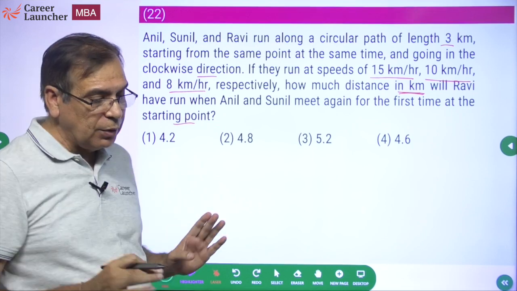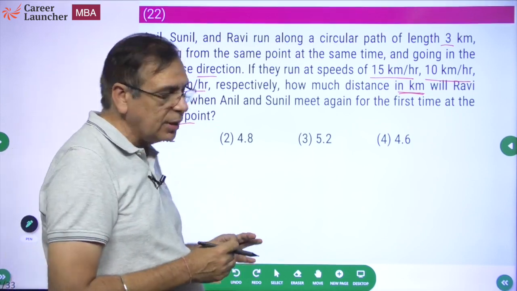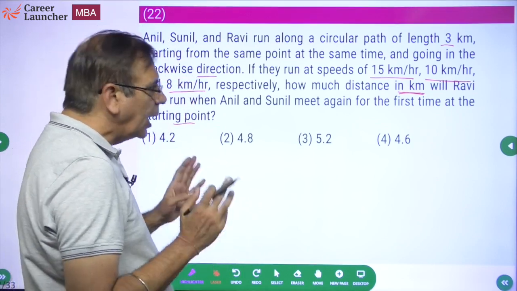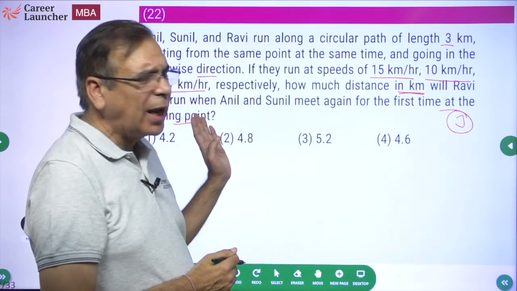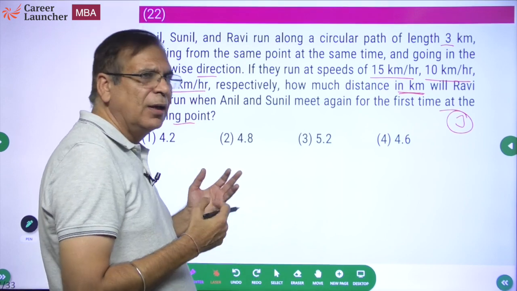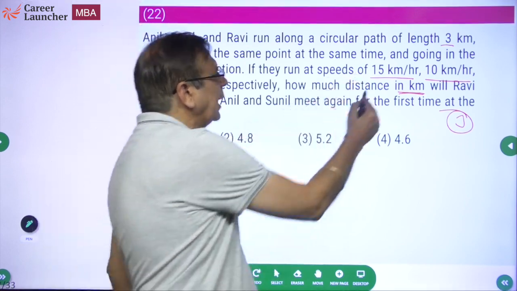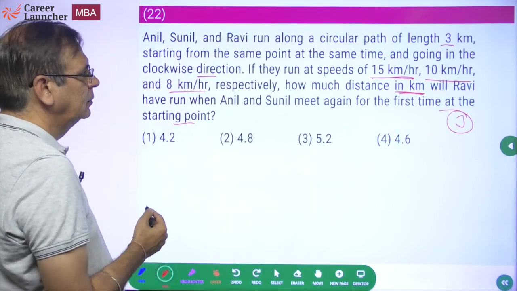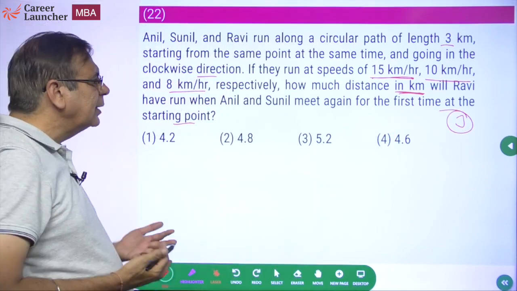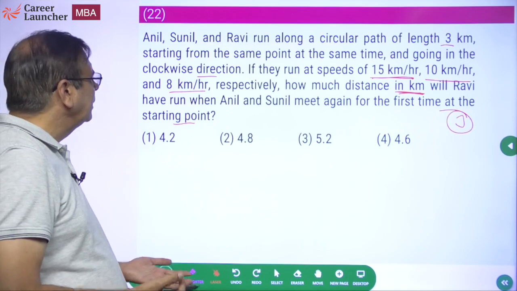This is a question in which people have a tendency of changing the units completely. Okay. And my jugaad here would be, please work in the units given. Don't get into time, minutes or seconds. Why? Because the data is kilometers per hour. The answer has to be required in kilometers again. Okay. So if I'm to work in those kilometers per hour only, so what's the big deal out here?